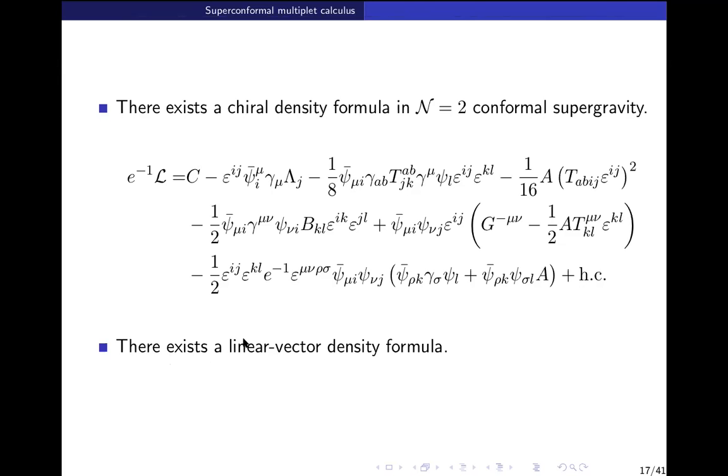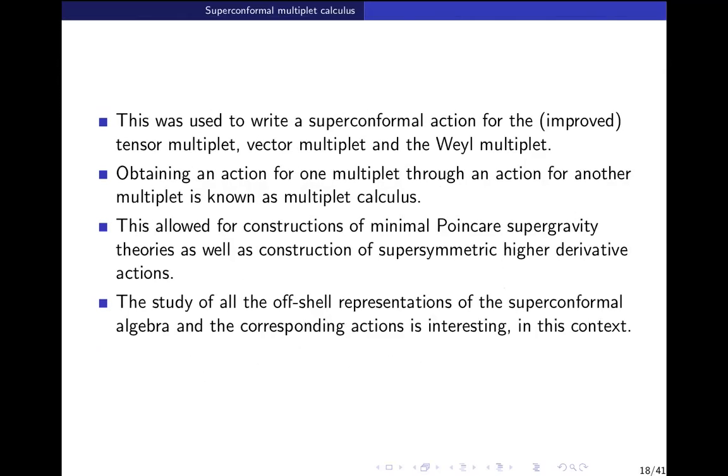So there is also another density formula called the linear vector density formula, which was introduced in 1983. Okay, so here you can see the highest number of gravitinos that appear in a term is 4. Okay, but in the linear vector density formula it is 2. Okay, we will see why that is relevant later. Okay, am I still audible?